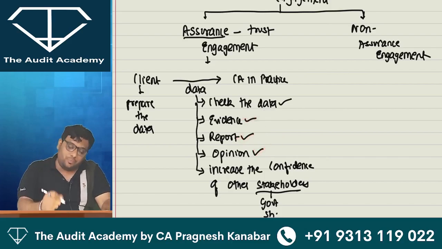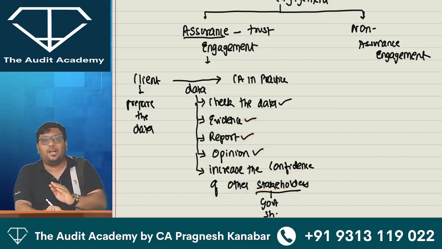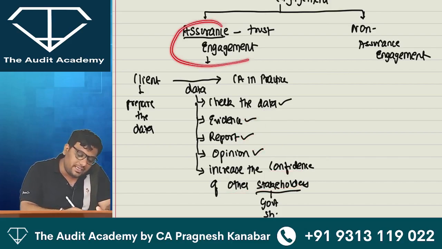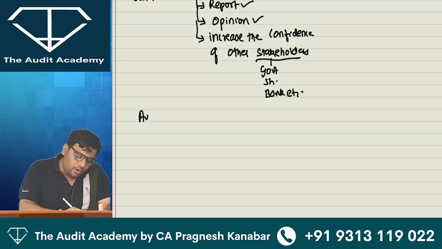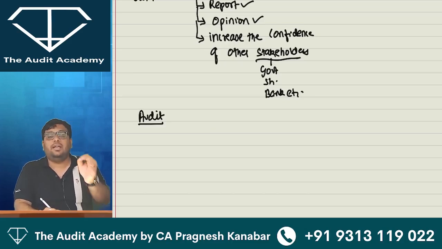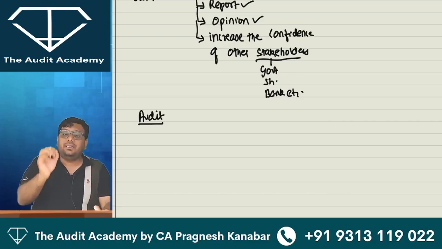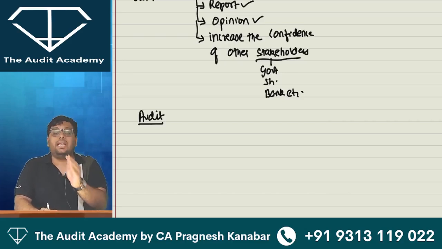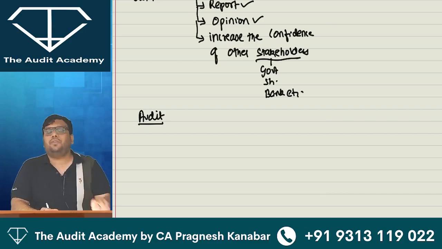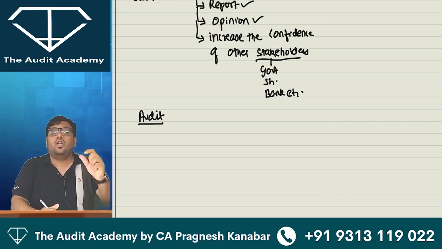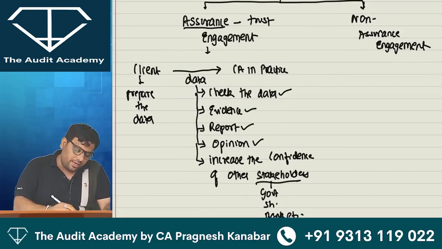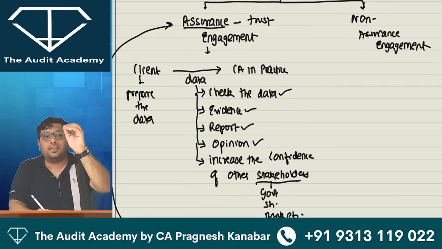And because of that opinion, it will increase the confidence of other stakeholders. All right. That is called an assurance engagement. And my dear friends, in the audit subject, a practicing CA will examine the financial statements and express an opinion whether such financial statements are showing a true and fair view or not. And because of that opinion, it will increase the confidence of the shareholders, of the government, of the banker. That is why an audit engagement is called an assurance engagement.